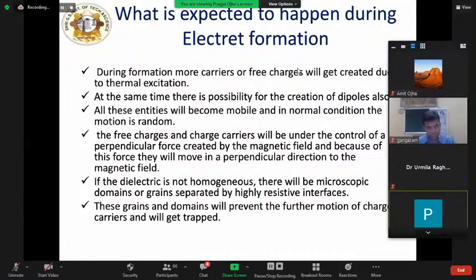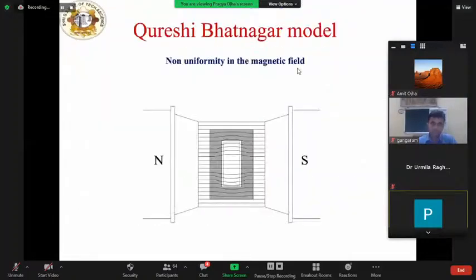Recently, a type E model was developed for finding the orientation, which we will discuss in upcoming slides, and it is published in IEEE. Also, the Qureshi-Bhatnagar theoretical model is proposed to explain the effects of the magnetoelectret state in the dielectric, which is found to be satisfactory to an extent and experimentally proved and published in AIP. According to this Qureshi-Bhatnagar model, during the formation of magnetoelectrets, there are two main factors: non-uniformity in the magnetic field and the temperature gradient, which are responsible for the magnetoelectret state of the dielectric substance.